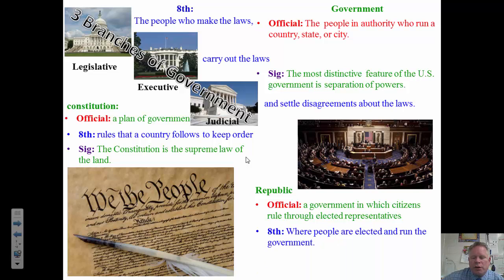So the 8th grade definition: where the people are elected and run the government. And republics are a more efficient way to give everyone a say.